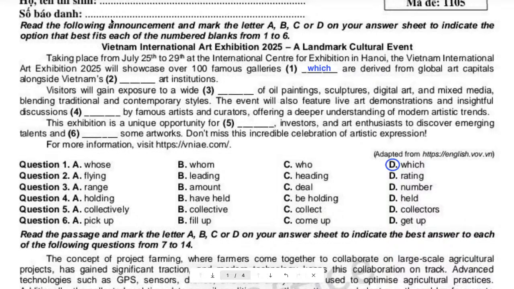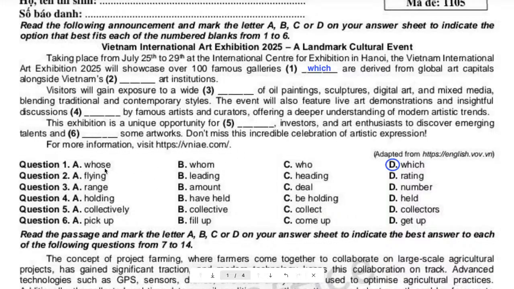Yes, because the noun before that, galleries, one of the famous galleries, that is a noun, and it's also about things. So we need to replace that with which. We don't replace that with who, whom, or whose, because those words are used for people, right? Especially who and whom.